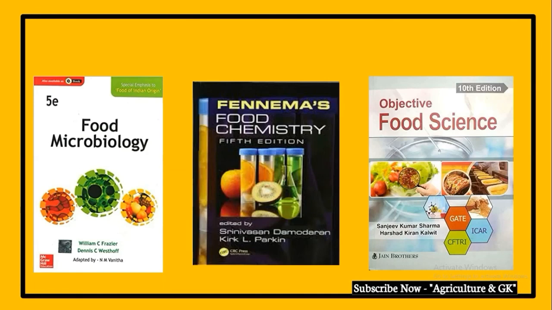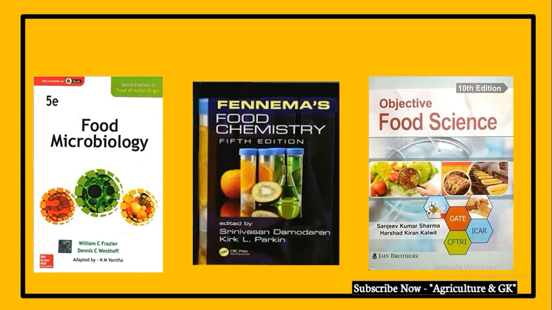The next book is Food Microbiology by William C. Frazier, which includes food spoilage by microorganisms, the types of microorganisms and the growth of microorganisms, and many questions like D values, Z values and TDT curves, thermal death times. These questions are repeatedly coming in the GATE examination, which will be very beneficial for your GATE examination.